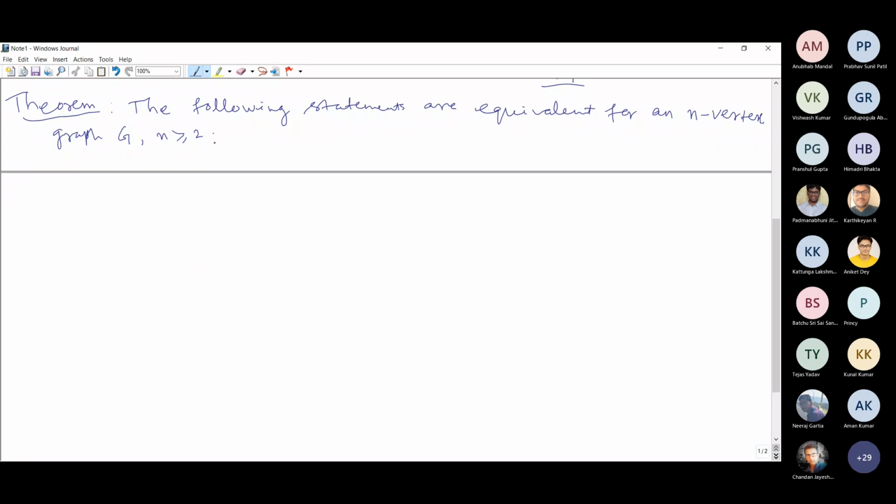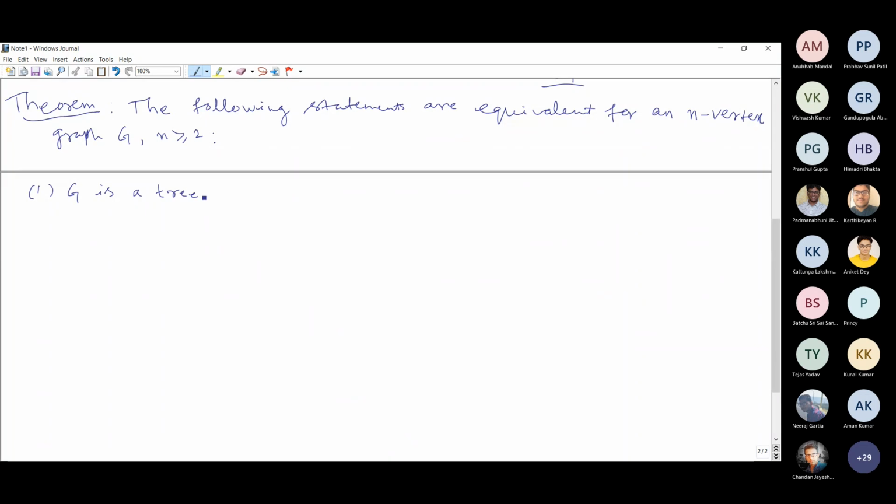And what are all those statements? The first statement is that G is a tree. G is a tree means our definition of a tree, that G is a connected acyclic graph.